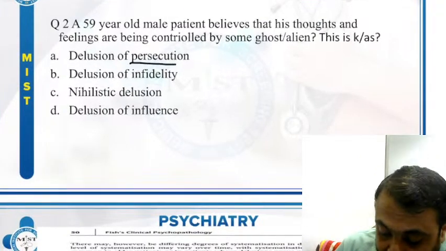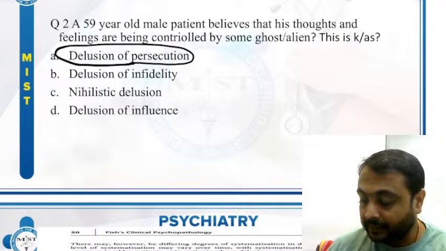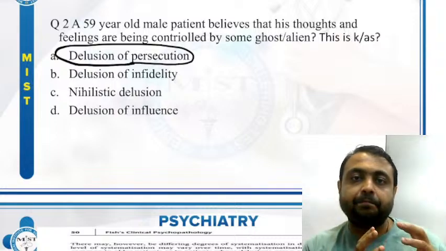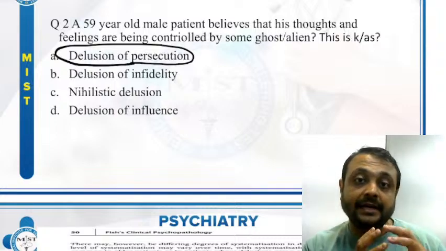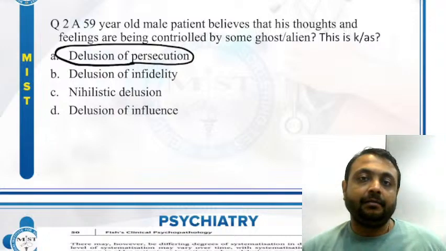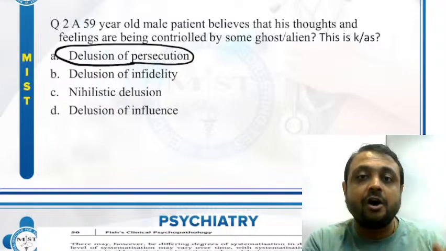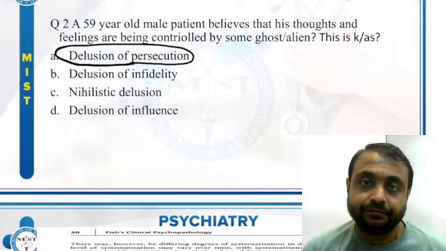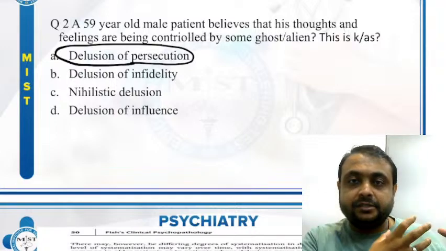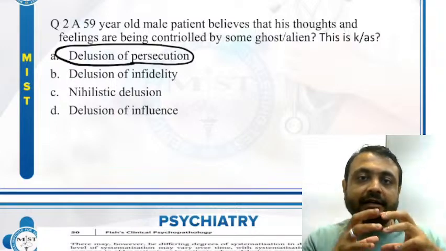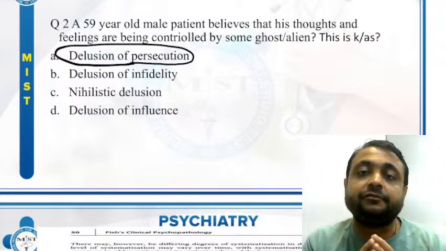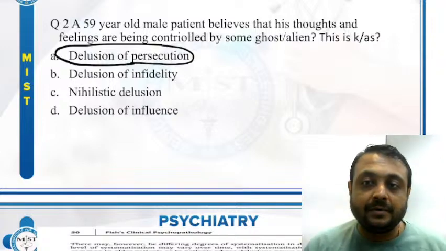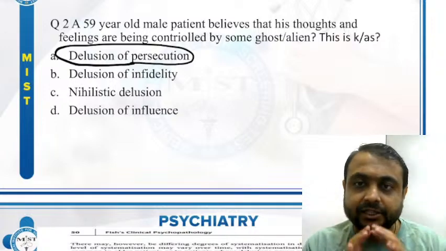What is delusion of persecution? If I think that two people are planning against me, my family members want to kill me by giving poison in my food, police are trying to catch me, trying to arrest me, that is delusion of persecution. When people are planning to do some harm to me, that is delusion of persecution.